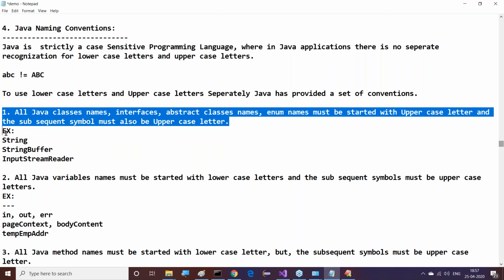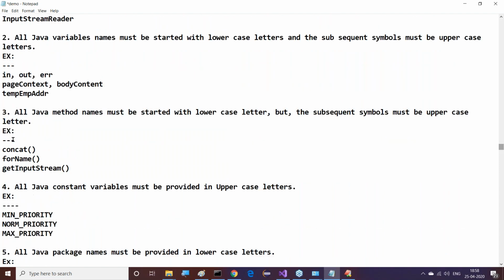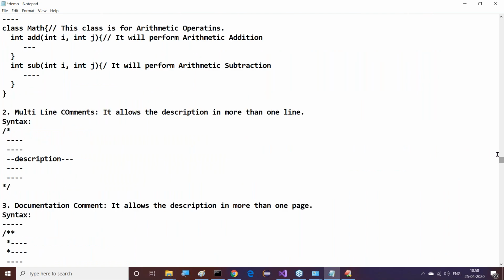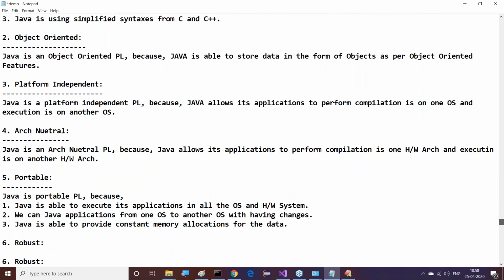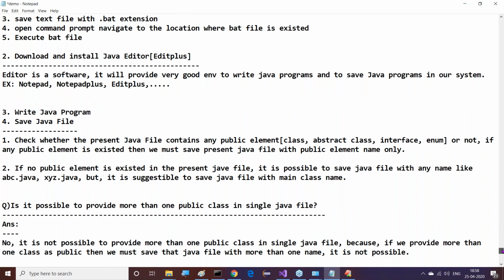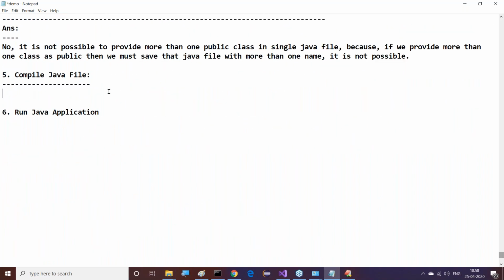I'm asking you only. Now try to read this one. So all Java class names, abstract class names, interface names and enum names must start with uppercase letters, and the subsequent words must also start with uppercase letters. This is the meaning here. That's why we are going to use Test, wherein the T must be capital. Now, how to save Java files? We understood the total implementation part here.